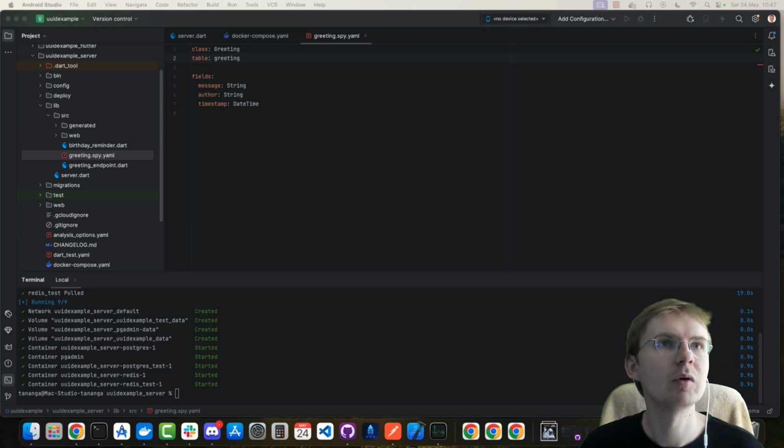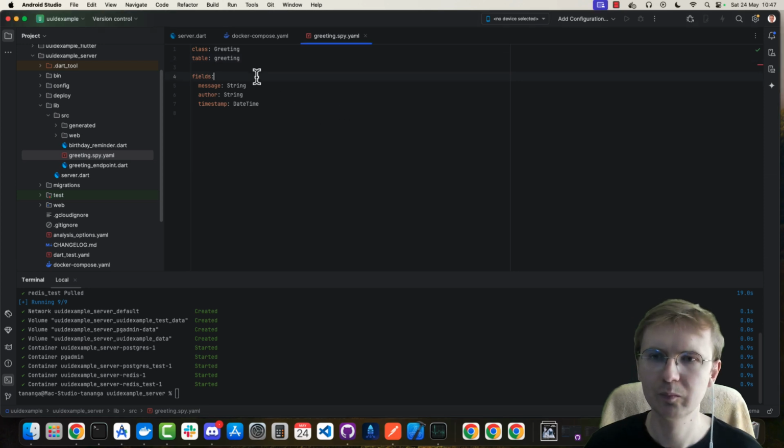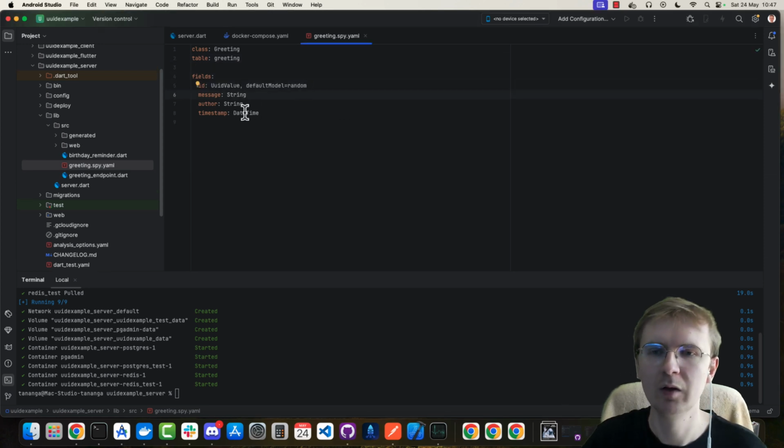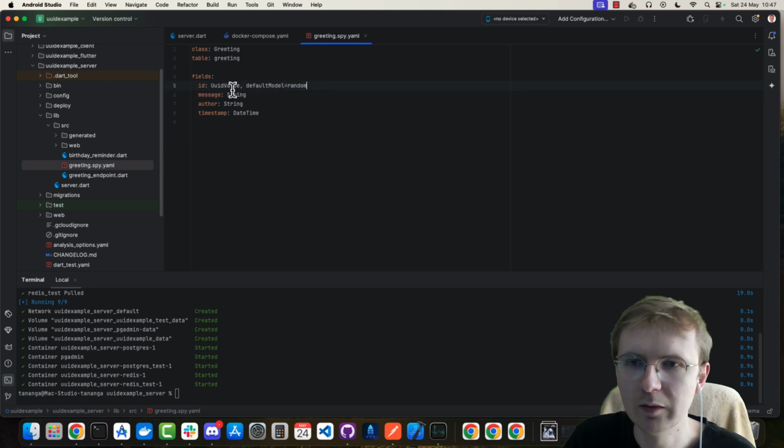And the most important part is this ID, this one. So this is something which you need to add, and this is probably the most important line in this tutorial. Besides these properties which were available before, now you also need to add ID. You need to add that you want this ID to be a UUID value, and here is also something important. You need to add this default model is equal to random.